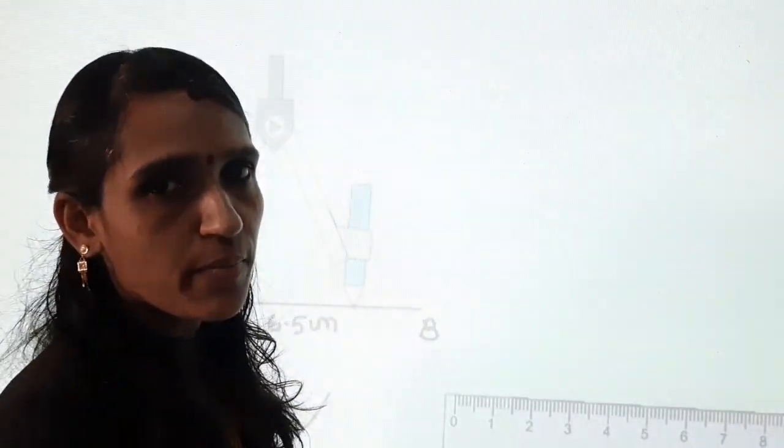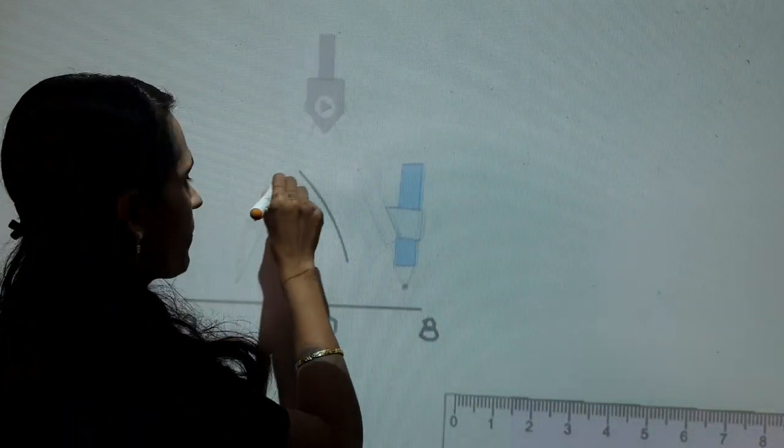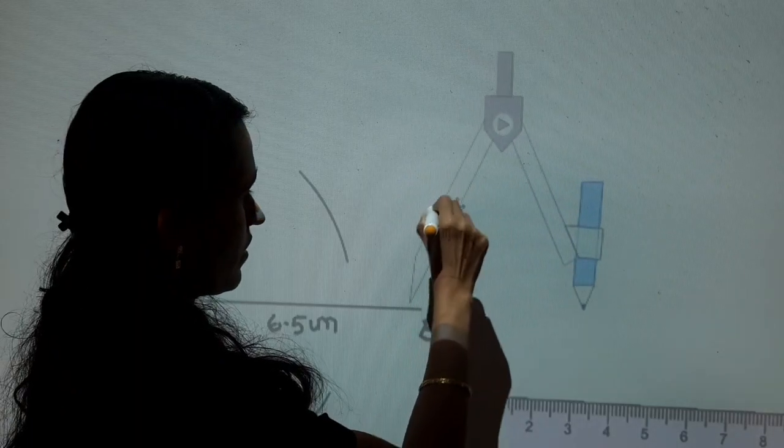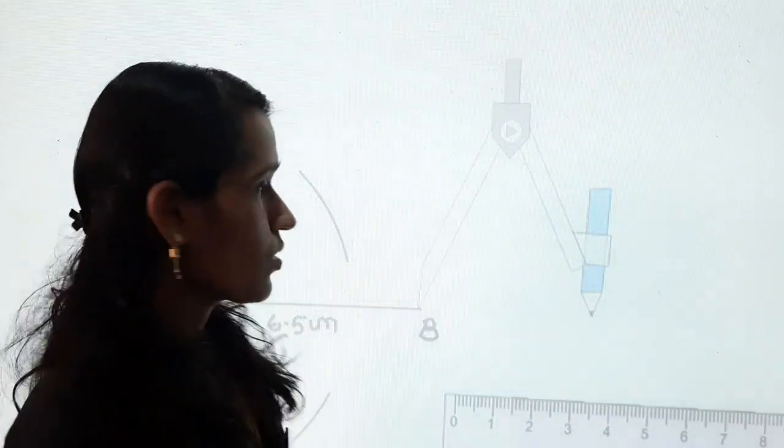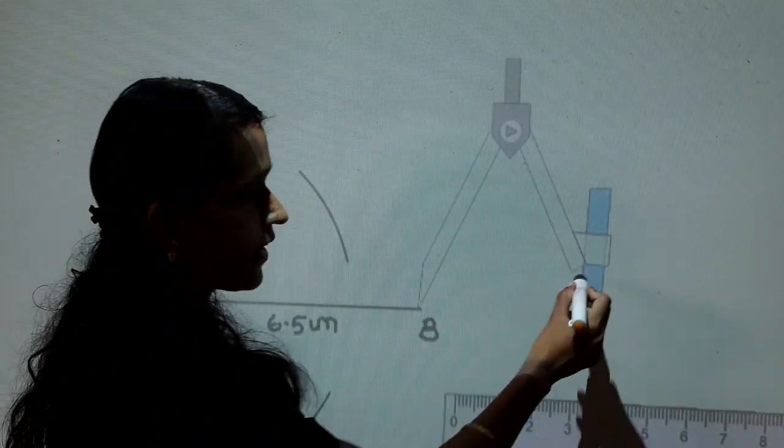Again, with the same measurement, keep the compass on point B and draw two arcs on both sides of the line AB.